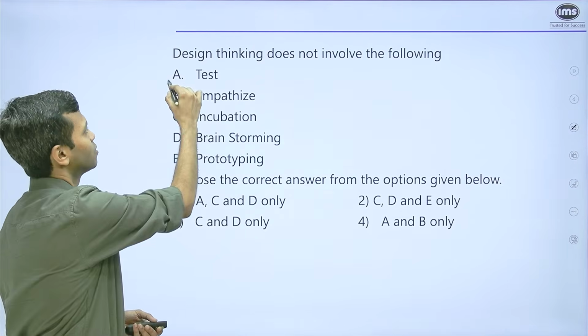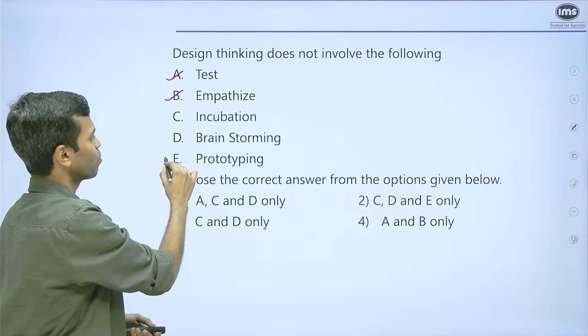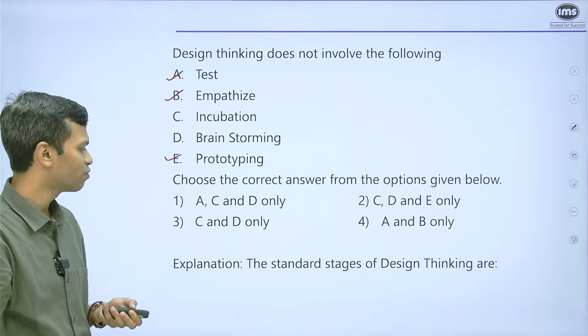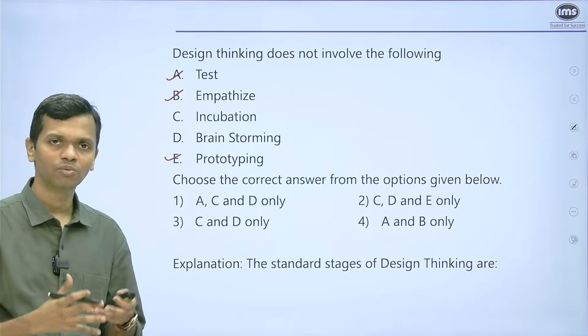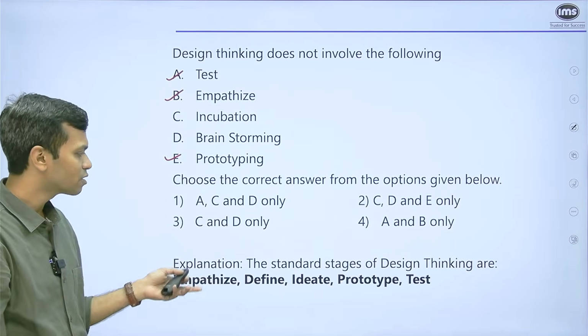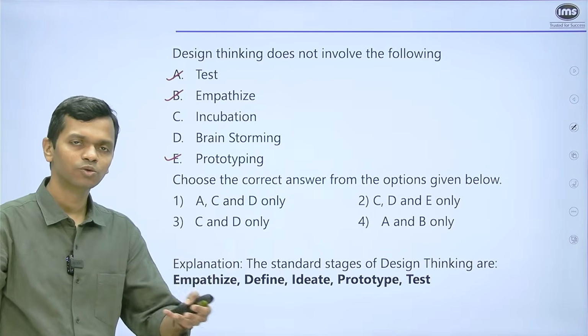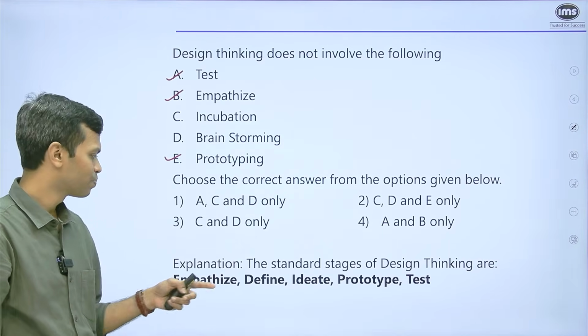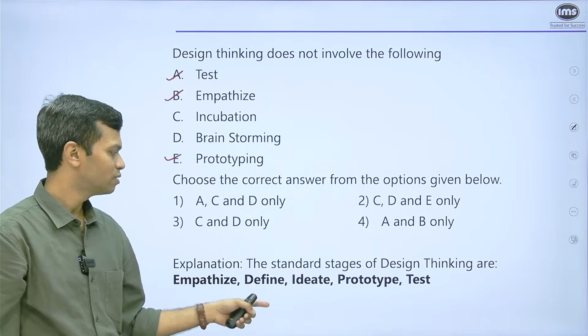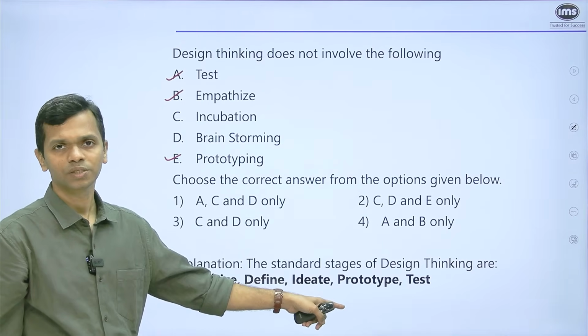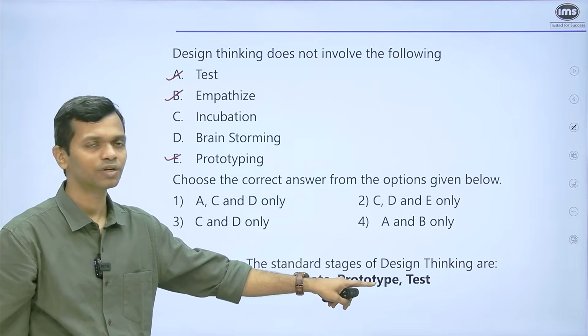So, test, empathizing, and prototyping. These are definitely part of design thinking. So, when you think of design thinking as a term or a methodology, these are the steps that are part of it. You empathize with the end user, you understand what the problem is, then you define the problem exactly, you ideate, you come up with different ideas, you create prototypes of different ideas, and then you test them out.